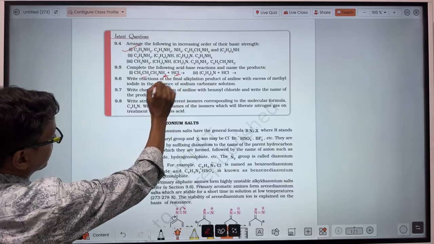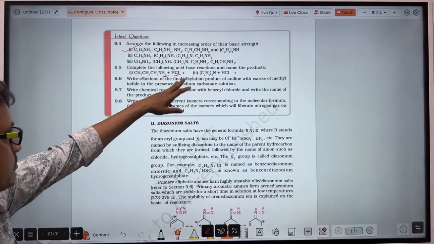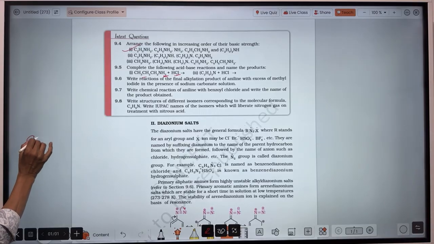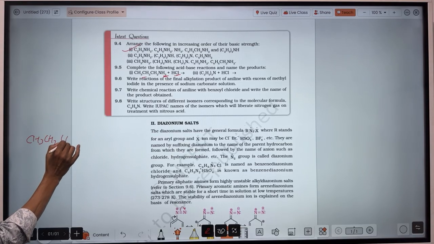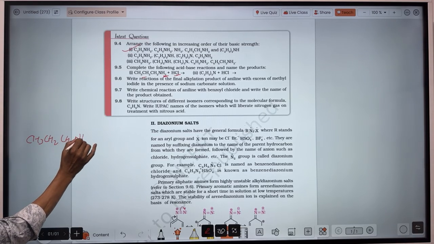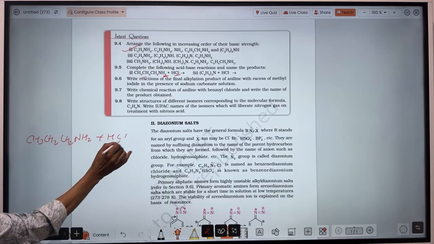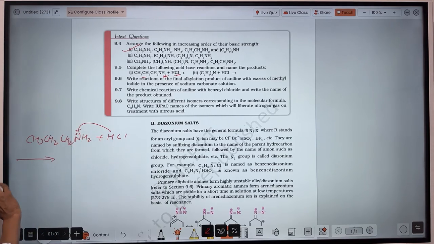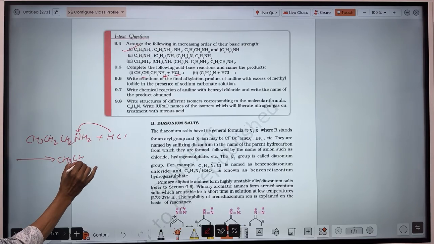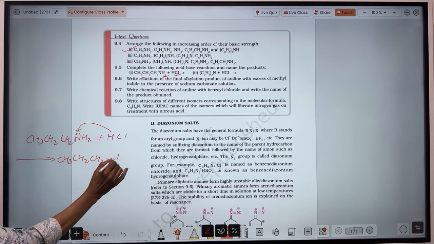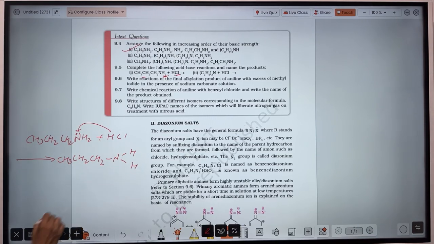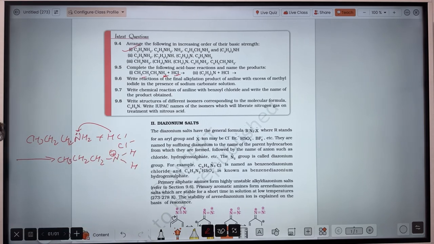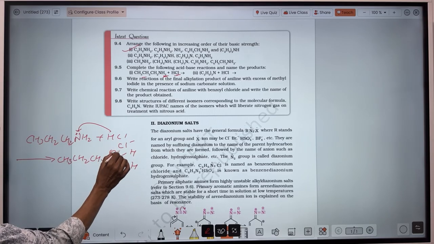H+ will get bonded to the lone pair, so the compound becomes positively charged here, and the Cl- will be attracted through the electrostatic force of attraction.